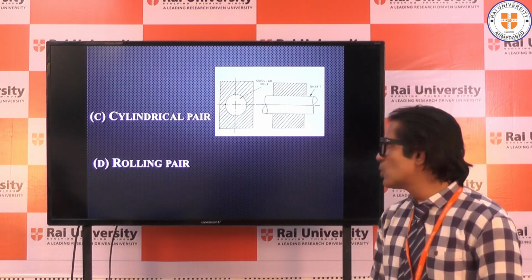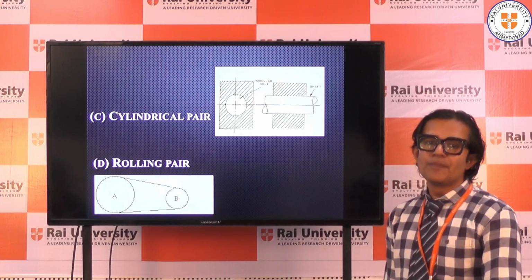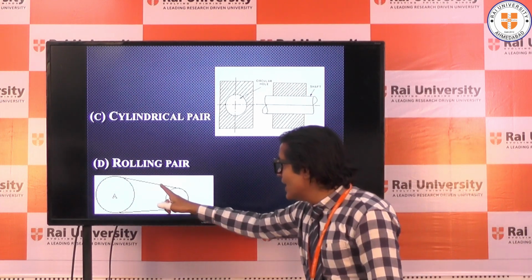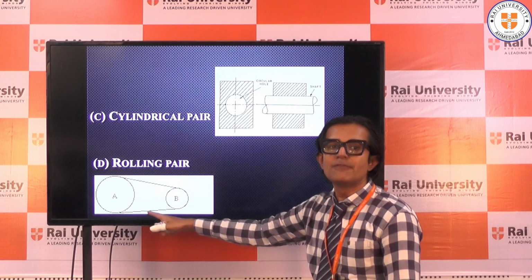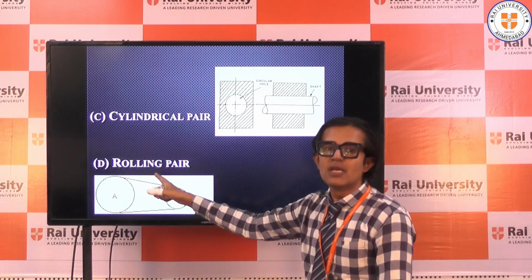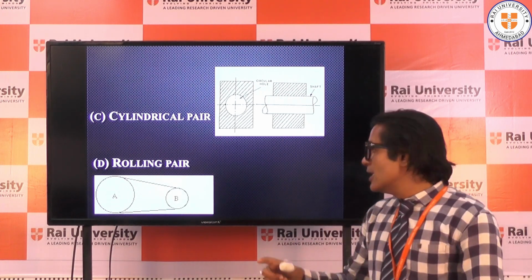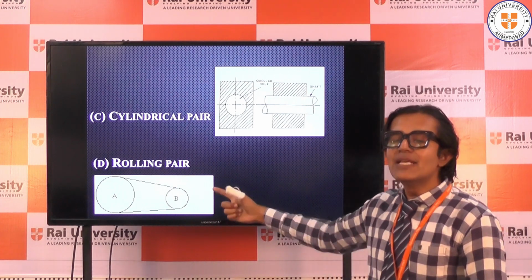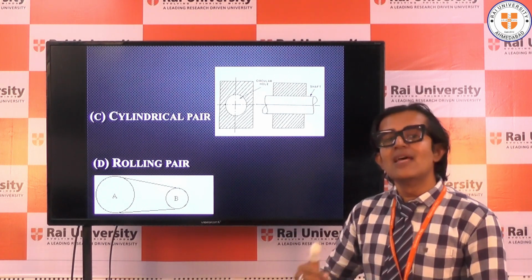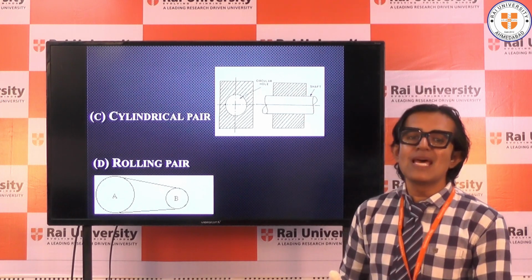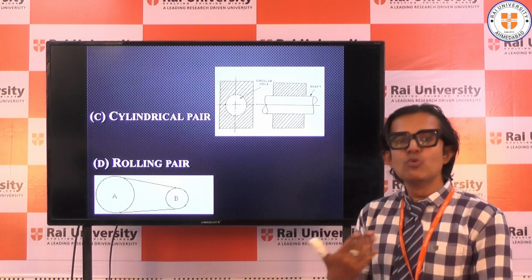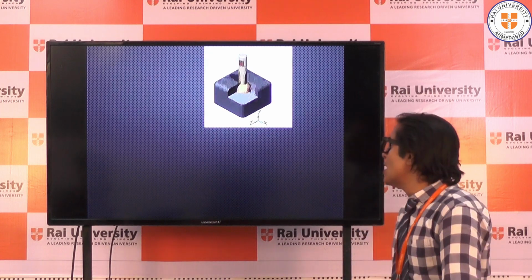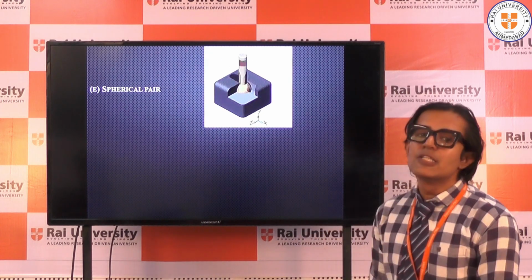Let us move to the fourth one, which is a rolling pair. You can see this is a belt drive which is moving onto the pulleys. So when one link is going to roll over another link, like here the belt is rolling over the pulleys, then that type of pair is called a rolling pair. Let's move to our fifth type of pair, which is called the spherical pair.